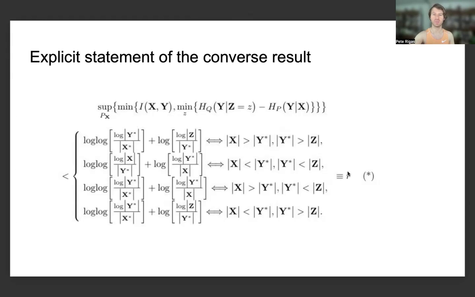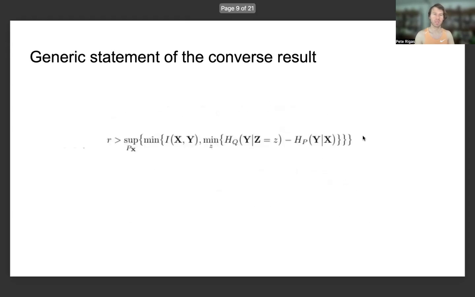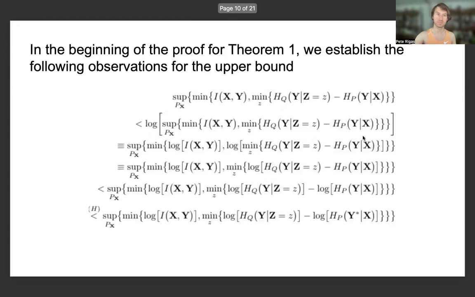And again, this is given by the identical expression for the bit transmission rate R. And again, the generic statement of the converse result is given by this, which we've been talking about and which has the same form independently of the specific case of the bit transmission rate, the strict upper bound of the bit transmission rate that's given in the previous slide.